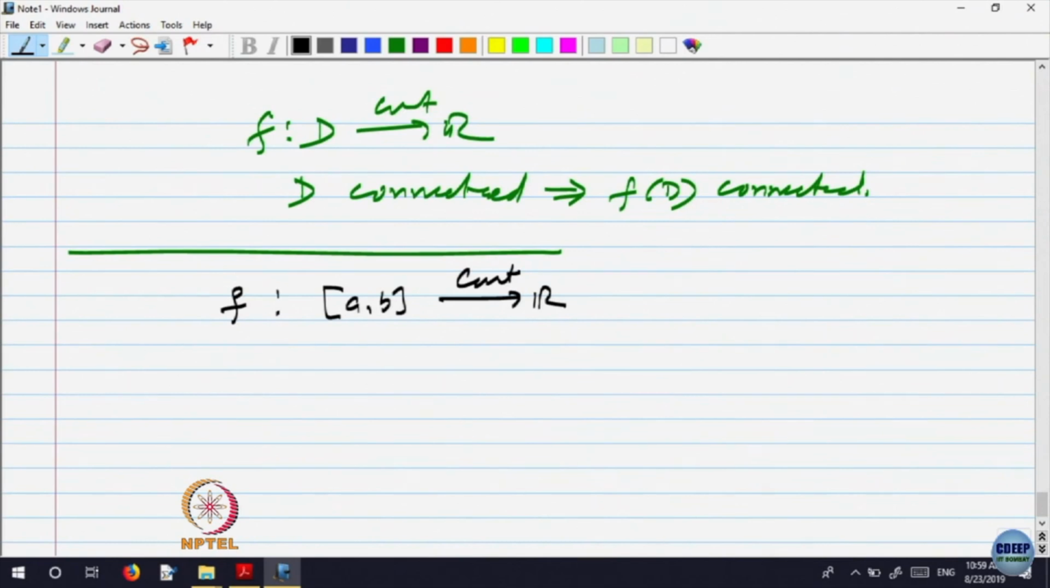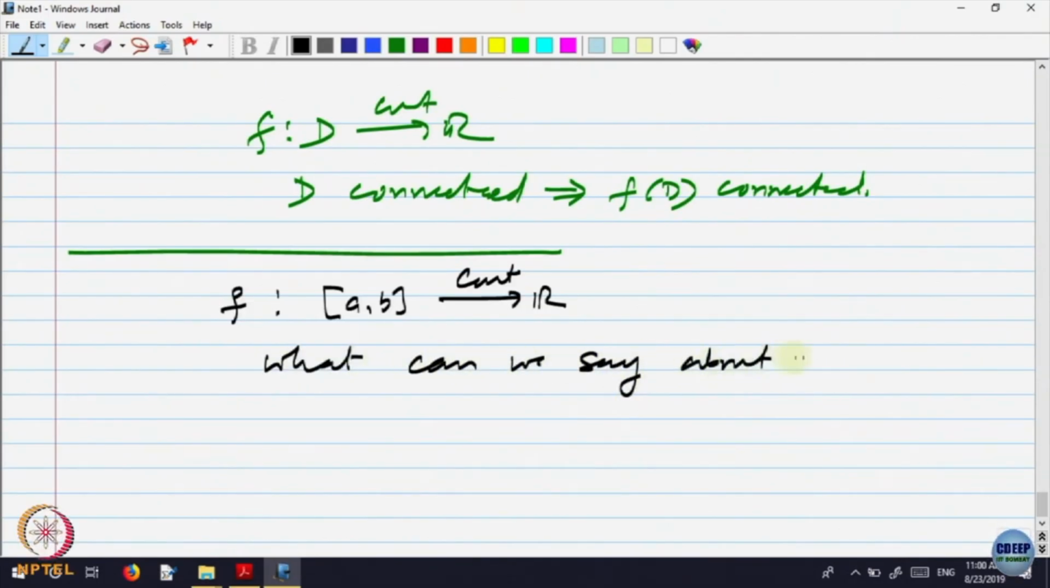Right? We want to analyze what we can say about f of [a,b], the range of f, right?